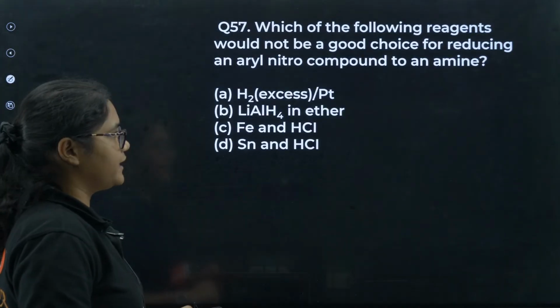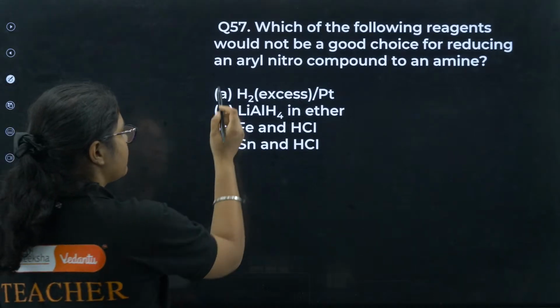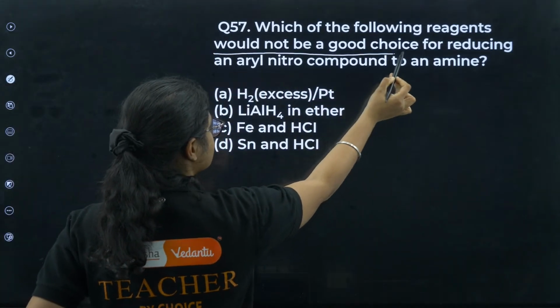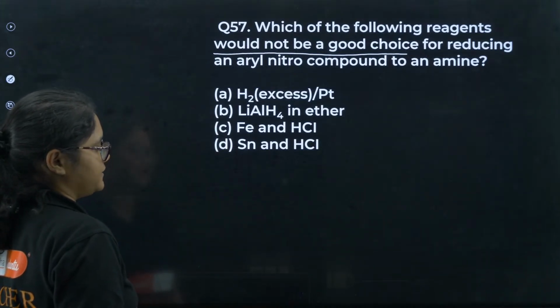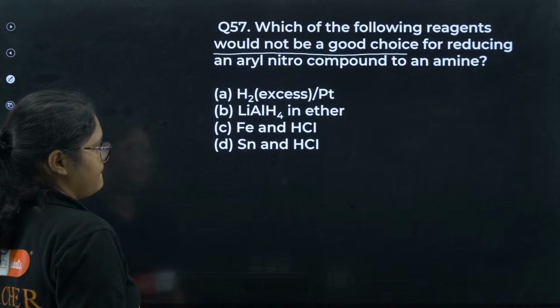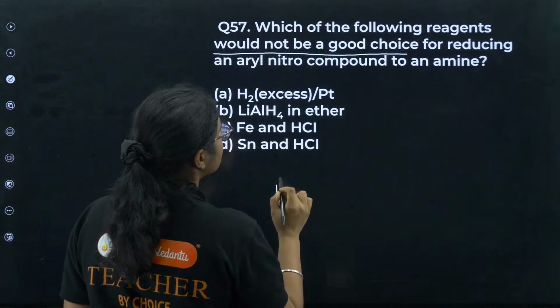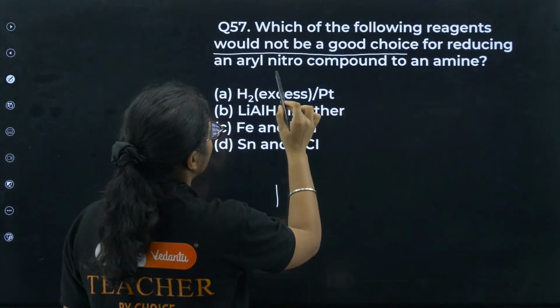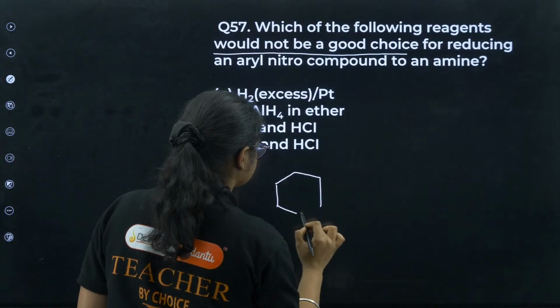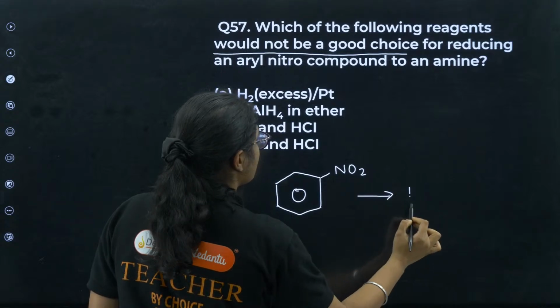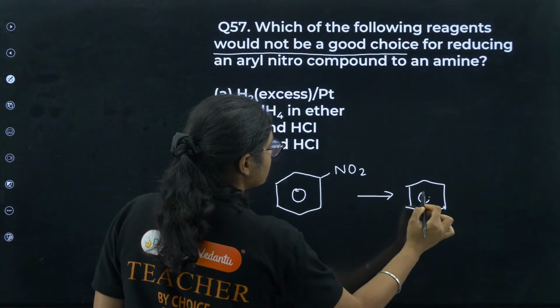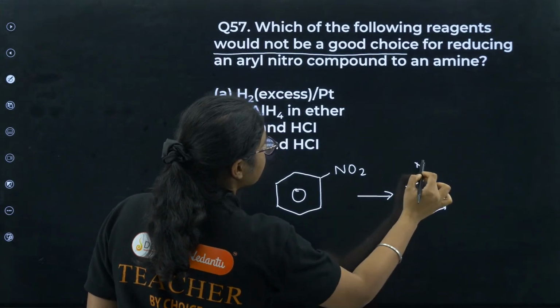Which of the following reagents would not be, this is very important to read, would not be a good choice for reducing aryl nitro compounds to amines? Yes, so you have aryl nitro compounds and you want to reduce them to amines.